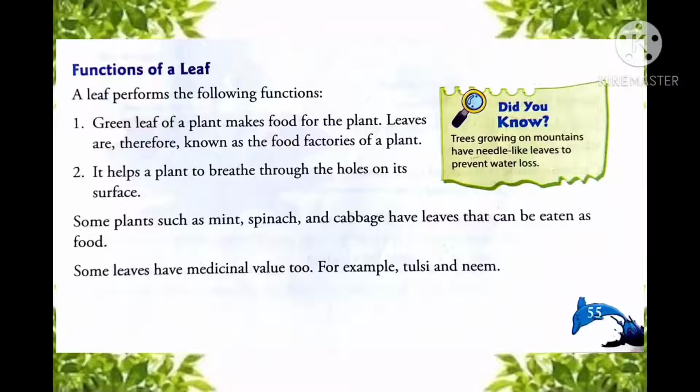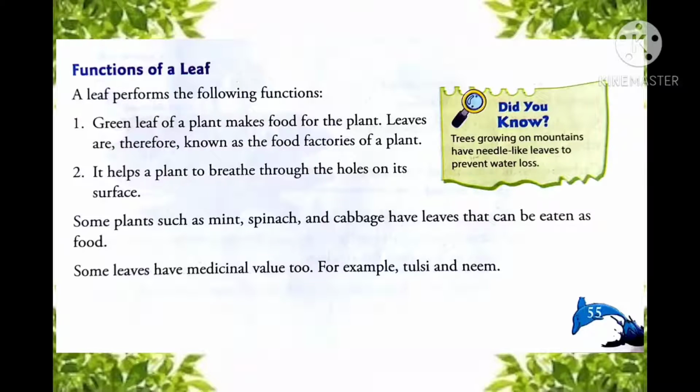Further, students, there are some plants such as mint, spinach and cabbage which have small leaves, and those leaves can be eaten as food. Some other plants have leaves which are of great medicinal value. They are used in medicine and for curing different diseases, for example tulsi and neem. So the leaf of a plant has different functions.